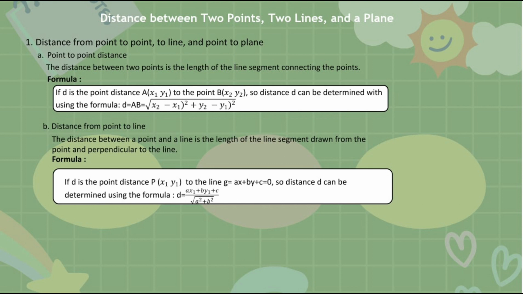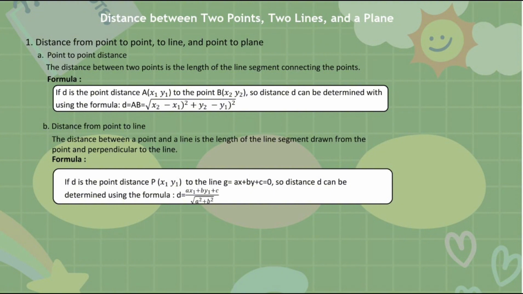If D is the distance from point A (x1, y1) to point B (x2, y2), then distance D can be determined using the formula D = AB = square root of (x2 minus x1) squared plus (y2 minus y1) squared. This is the formula for point to point distance.